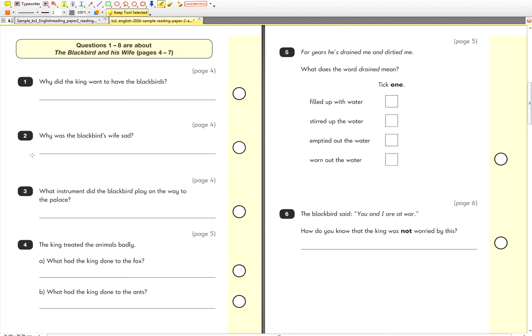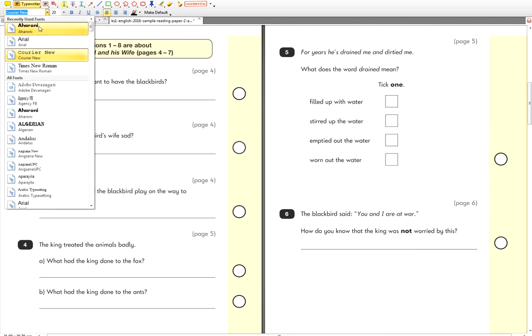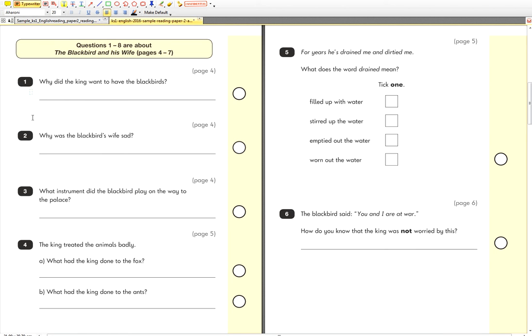So, here we go. Question number 1. Why did the king want to have the blackbird? So let's get our typewriter task set. We want to get some of this nice and dark. Right. Let's have a look. The king wanted the blackbirds because they sang so beautifully. That's right. He wanted them for himself. So let's write that down.